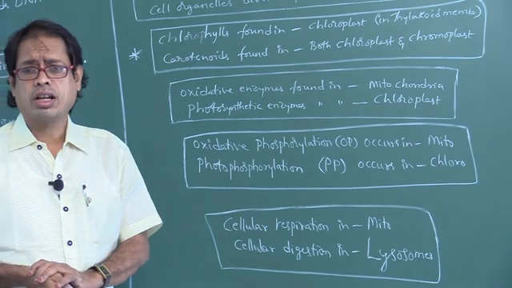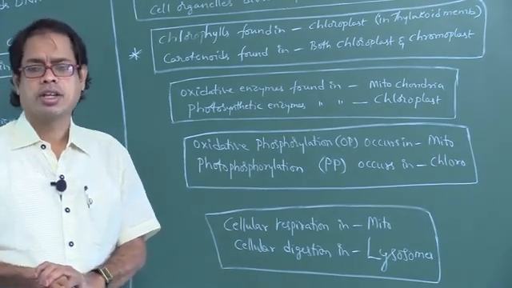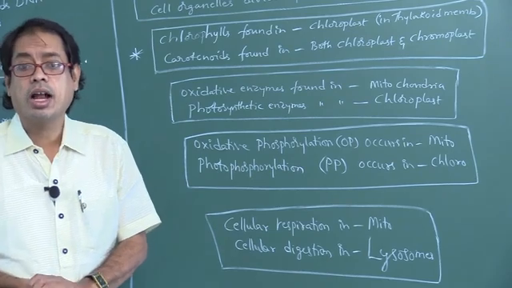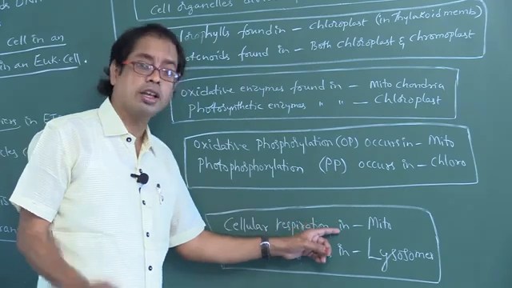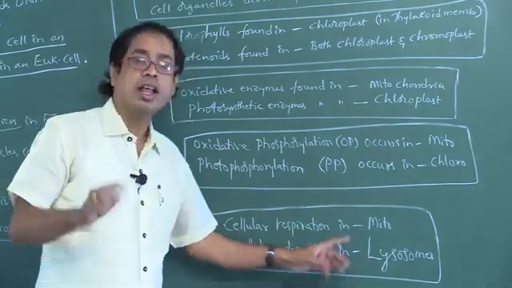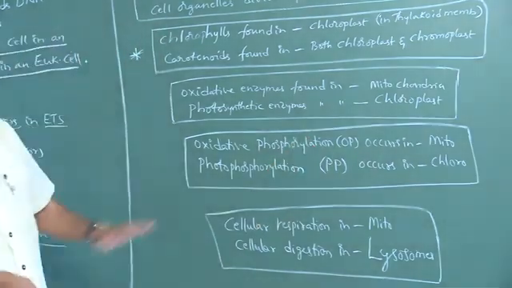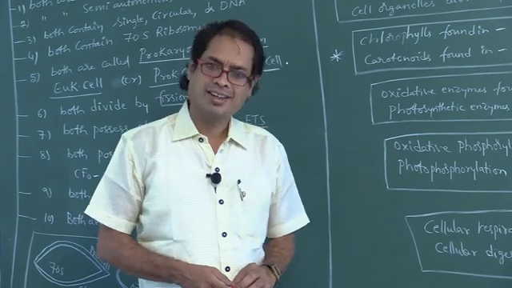That autolysis of cell contents occurs during which conditions? Starvation conditions, which means unavailability of food. Okay. Cellular respiration occurs in mitochondria. Cellular digestion occurs in lysosomes. Please note down all these points, my dear students, and we will meet in the next class.